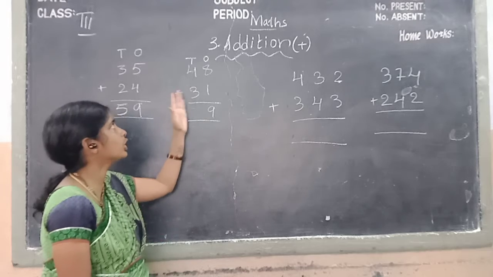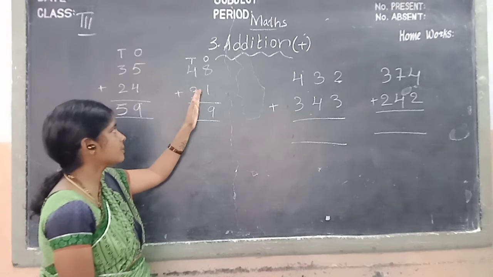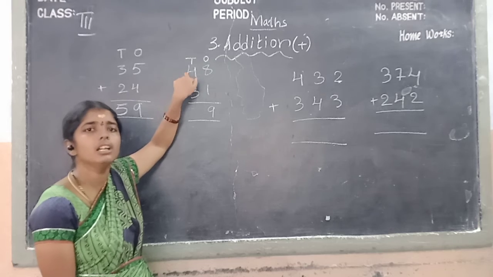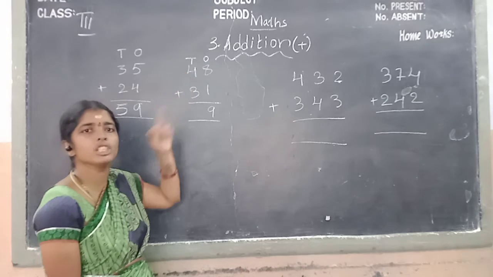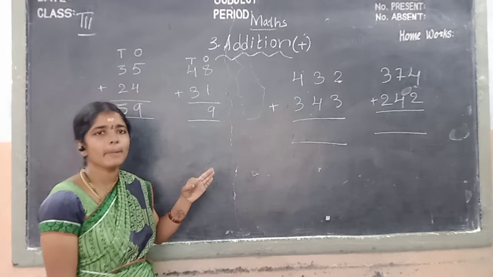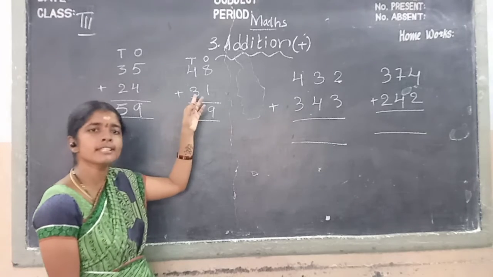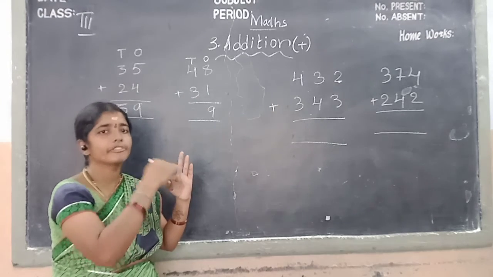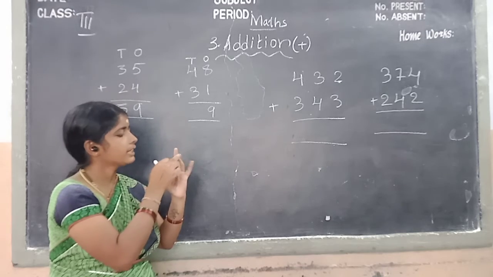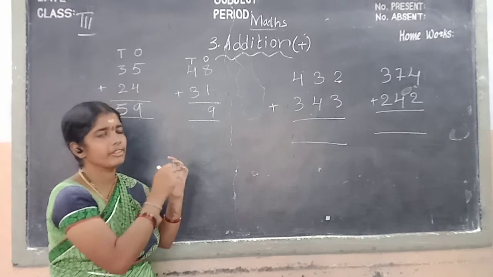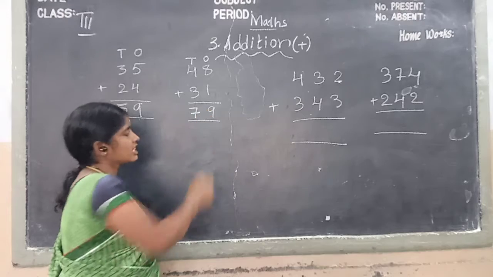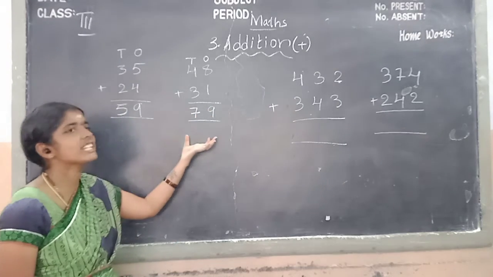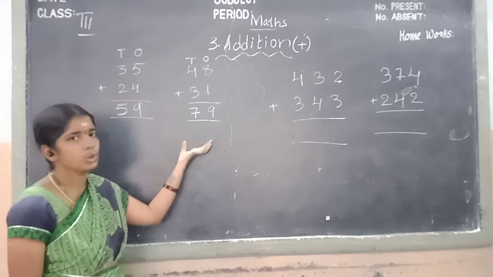Okay, children, next we go to tens place. What is the first number, children? 4. Now we keep the 4 in your mind and you take how many fingers, children? 3. Okay, I will take 1, 2, 3 fingers. We count the number after 4: 5, 6, 7. We write the 7 in the tens place. This is the addition of the 2-digit numbers.